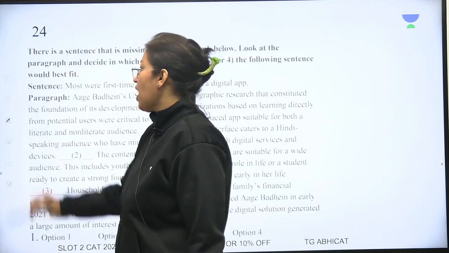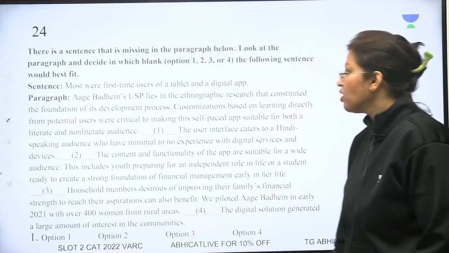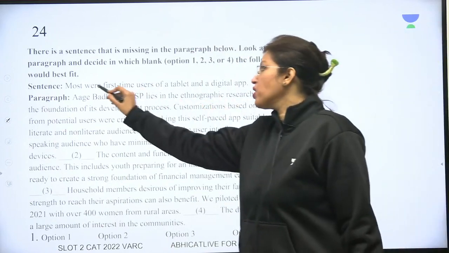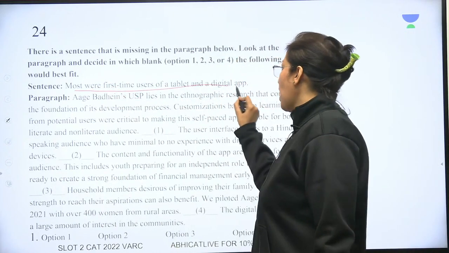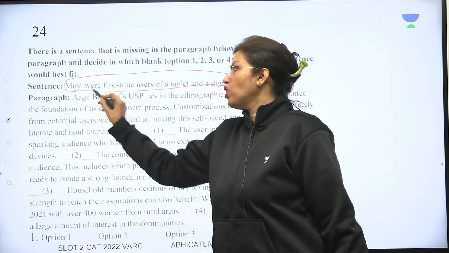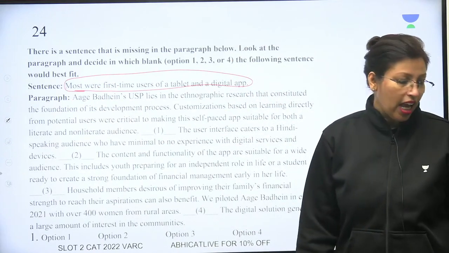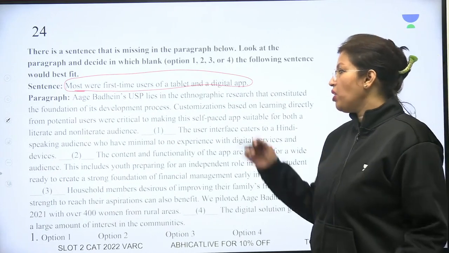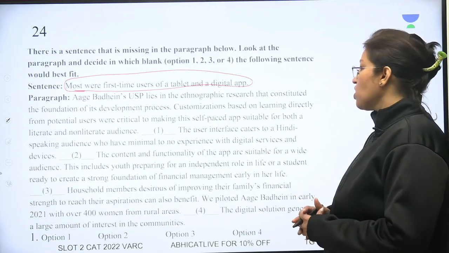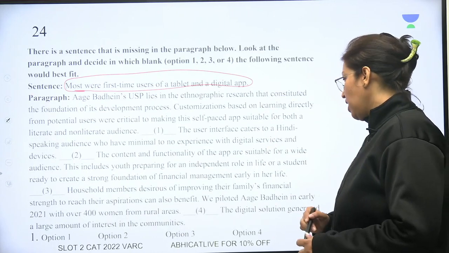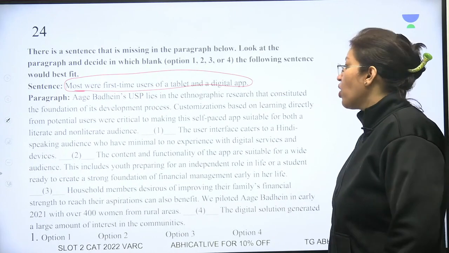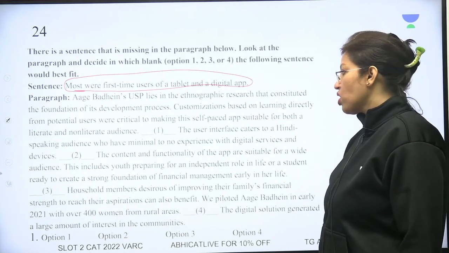Let's take a look at our last question again. It was a pillar question, so let's see what the sentence is. Most were first time users of a tablet and a digital app. There were some people who were the first time users of a tablet and a digital app. What are they talking about? Moving ahead, its USP lies in ethnographic research. When we look at the sentences, we can see where the first time users could fit.